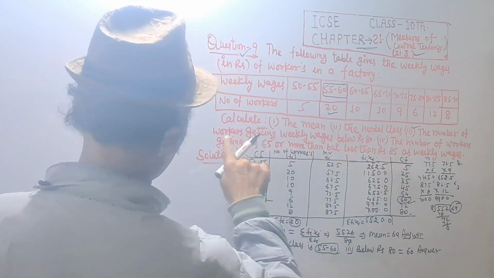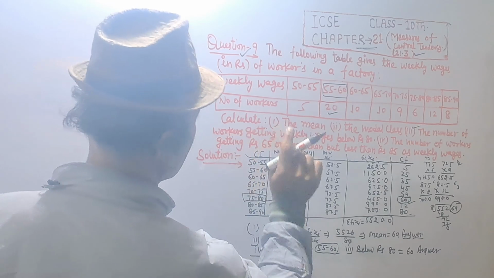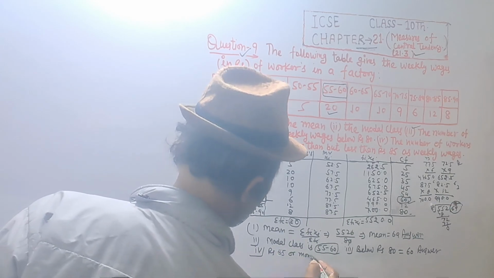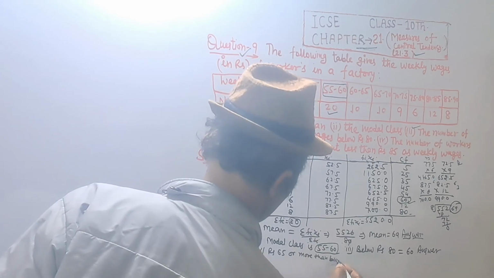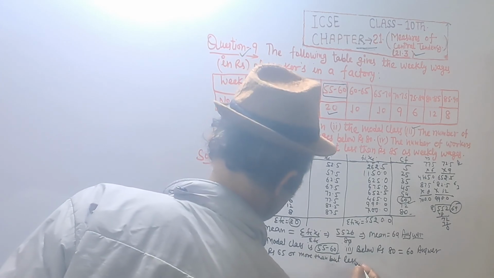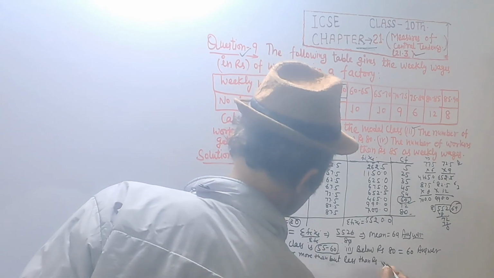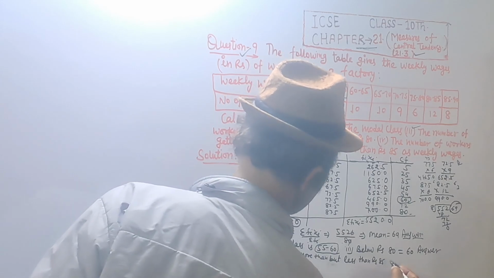Fourth part, the number of workers getting rupees 65 or more but less than rupees 85.